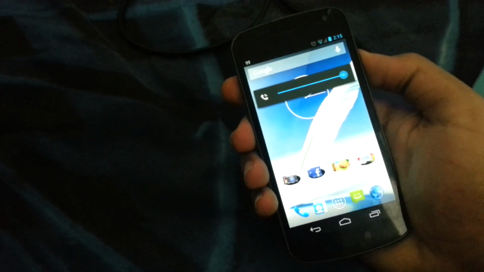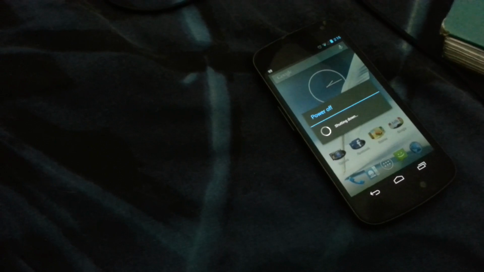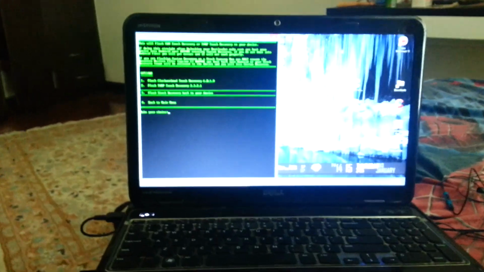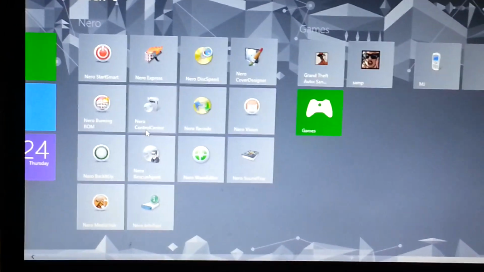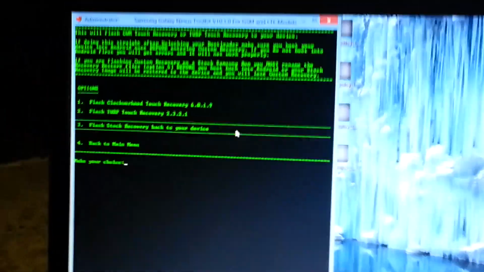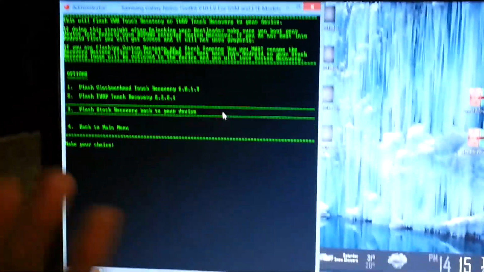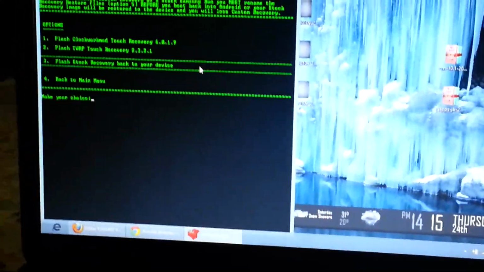So you're gonna have to turn off your phone. One thing with this toolkit: I wasn't able to install the drivers correctly, so I don't recommend doing that. I just installed the drivers myself, because I'm running on Windows 8, which is pretty awesome, but I couldn't install that thing with this toolkit. So I'm gonna show you how to install it now.